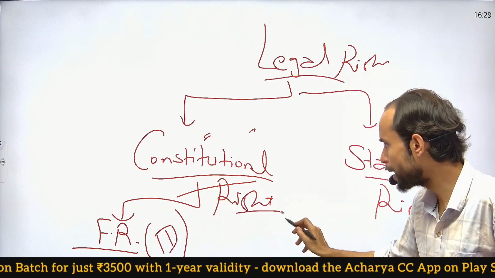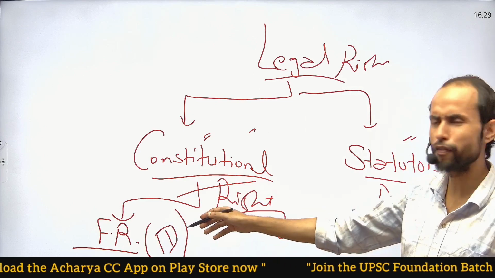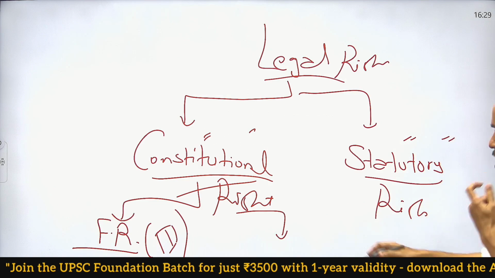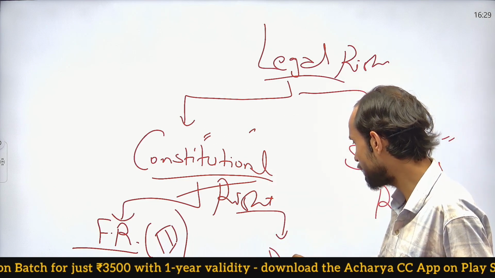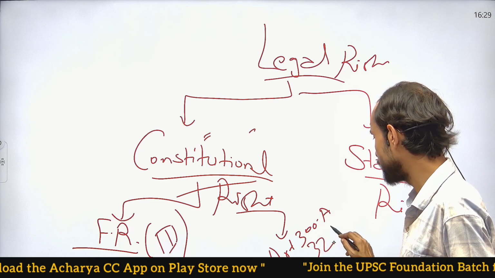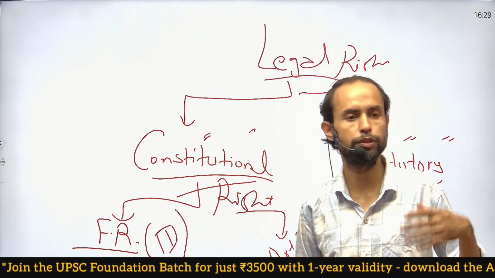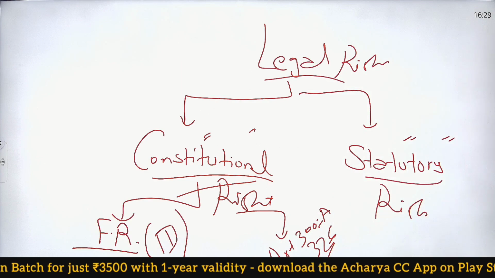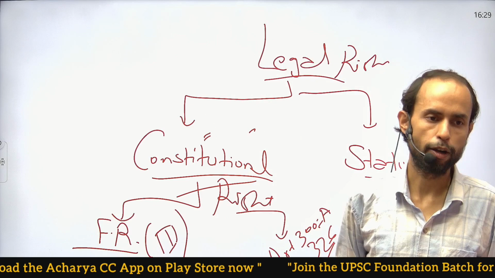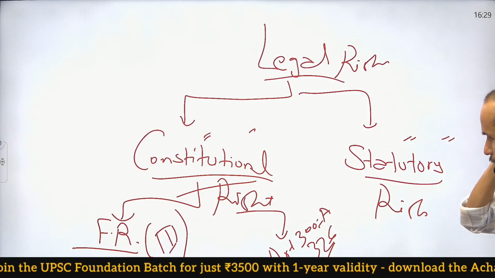And the other part may be non-fundamental rights, those rights which are not fundamental but are still constitutional. What is the example of this? Article 300A, Article 326, that is the right to vote, the right to have property. Fundamental rights, you all are aware: right to speech and expression, right to religious belief, right against the abolition of titles, right to constitutional remedies. So many fundamental rights are there that you might have studied in your polity segment.